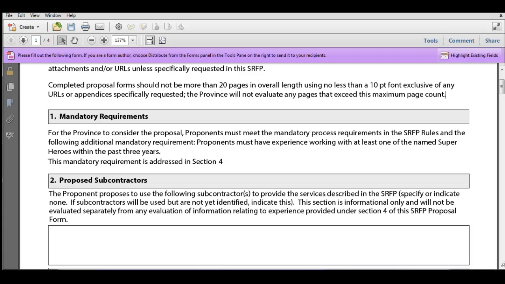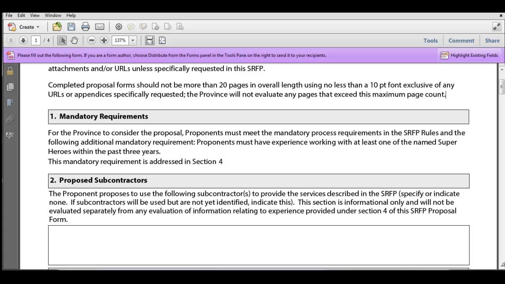Now, in our sample, it says that it's addressed in Section 4. And we'll see that as we head down to Section 4. You'll see that we're going to actually be talking about experience there, and we're going to be reminding proponents about this mandatory requirement. However, not all mandatory requirements will be addressed in a pre-existing section on the SRFP.